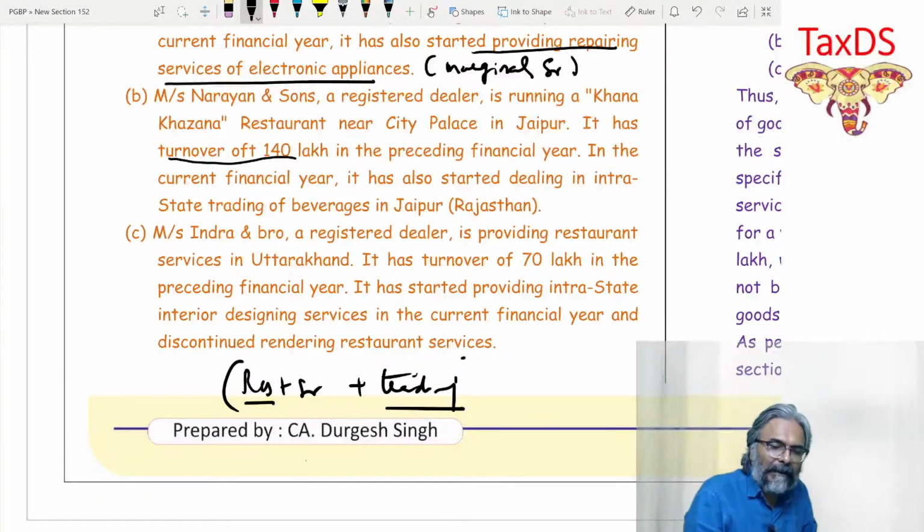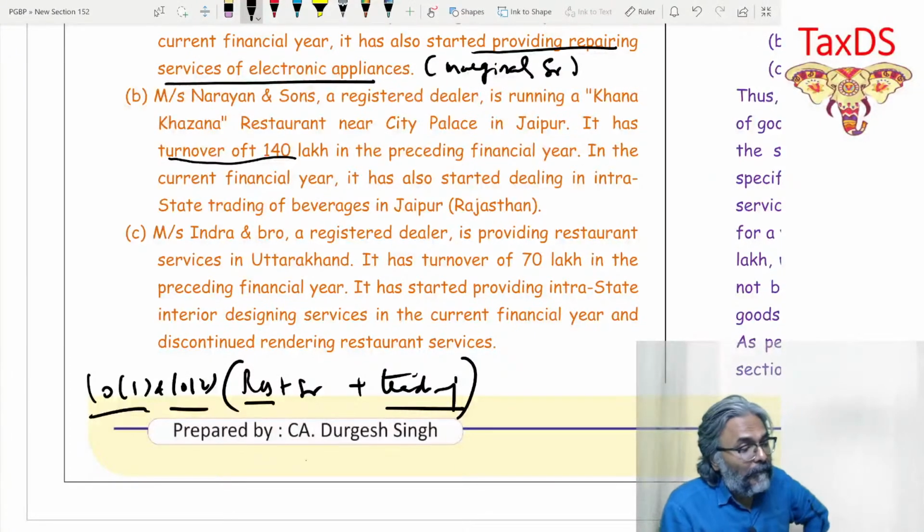Now you tell me one thing. Are restaurant service as well as trading in goods both covered in 10(1) and 10(2), students? And the answer is yes. So the eligibility would be decided in 10(1) and 10(2).